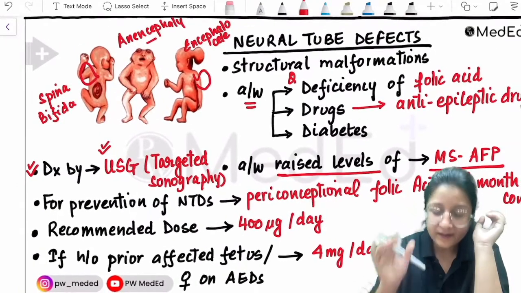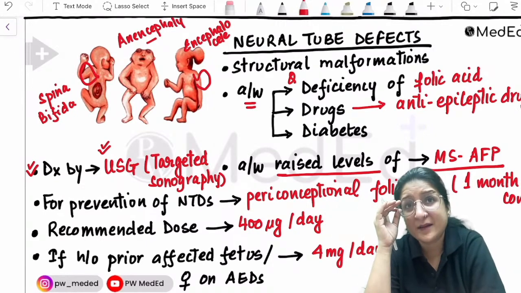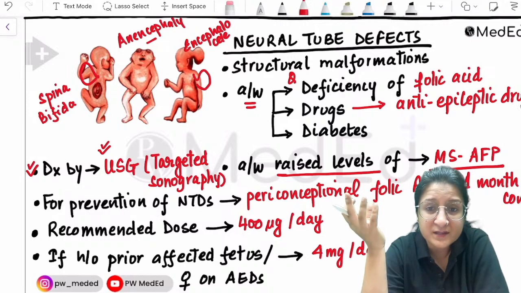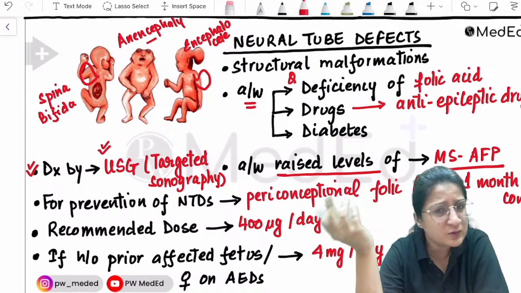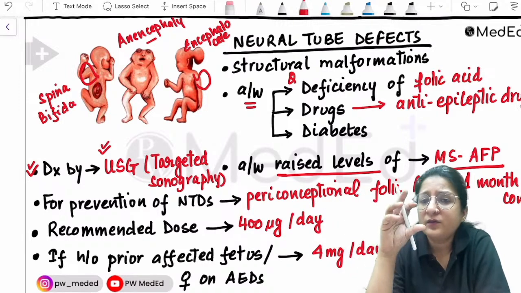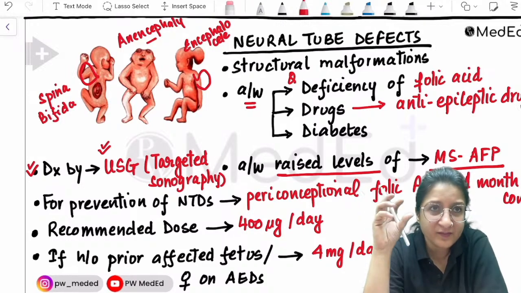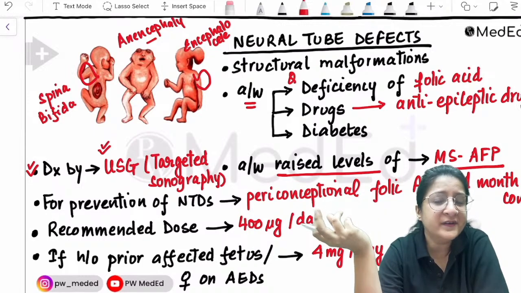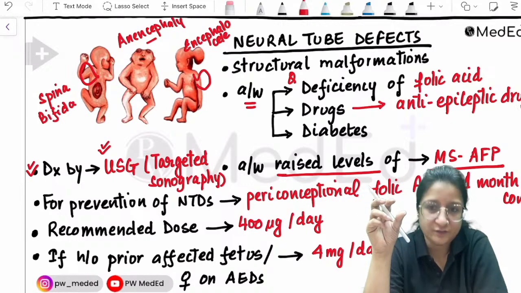All right, and it's not absolute. Many of these gross congenital anomalies, for example fetal cardiac disorders, brain malformations, renal disorders, could also be associated with an underlying chromosomal abnormality in the fetus. So when we have a gross congenital anomaly, the chances of finding a chromosomally abnormal fetus are also increased. But neural tube defects are typically structural malformations.